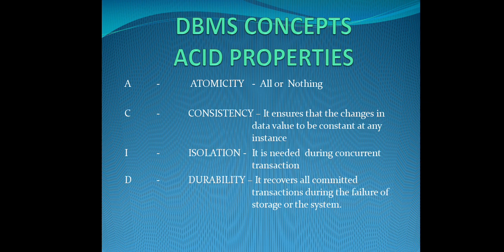So what are the four properties? ACID properties: atomicity, consistency, isolation and durability. Atomicity means either all the transactions should be executed or nothing should be executed. Consistency: only valid details should be entered. Isolation: when multiple users are accessing the objects, all our transactions will be in an isolated mode. Durability: by default it provides a durability concept to recover all our transactions during the failure of our system.